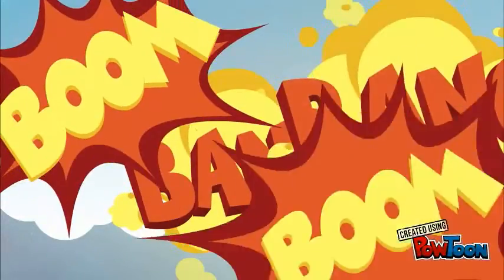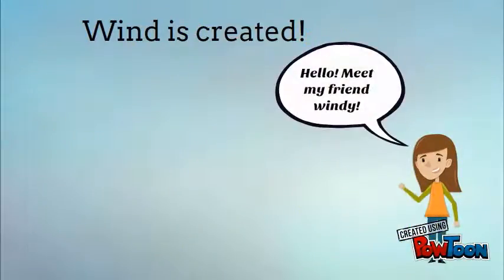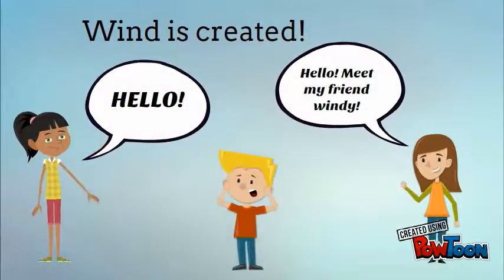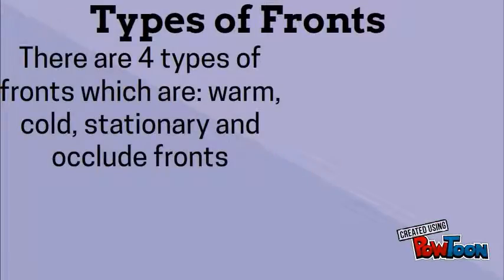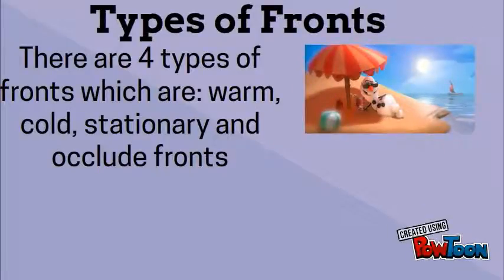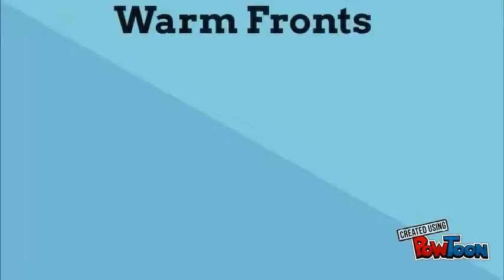What happens if two air masses collide? Wind is created. Hello, meet my friend Windy. Hi. Just kidding. Types of fronts. There are four types of fronts, which are warm, cold, stationary, and occluded fronts.